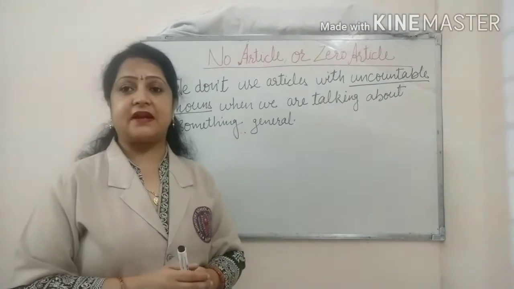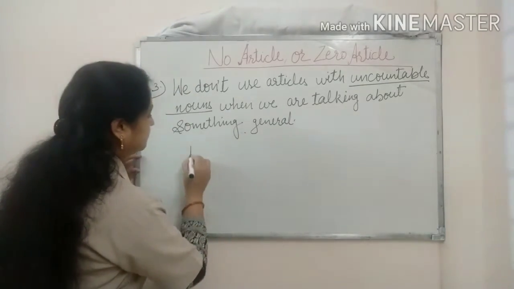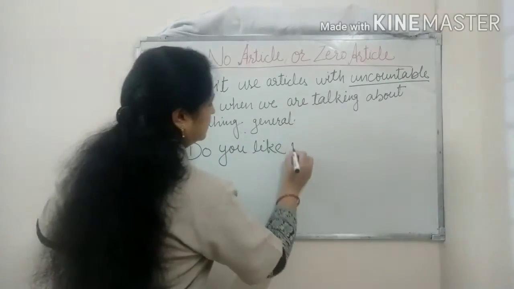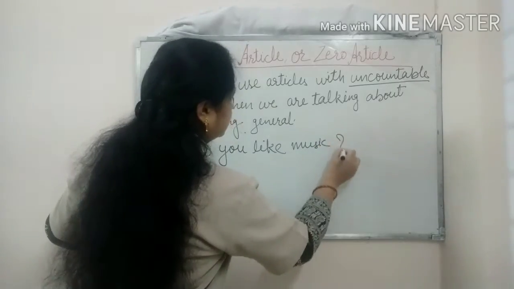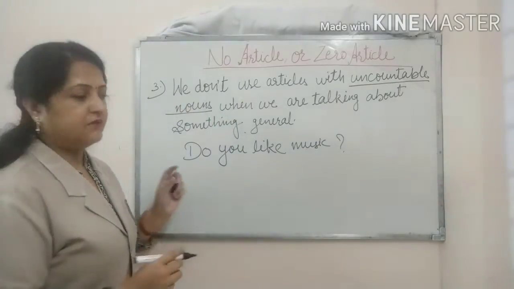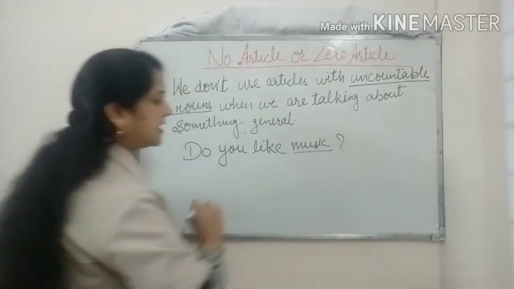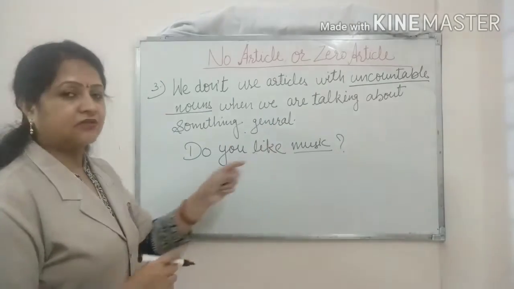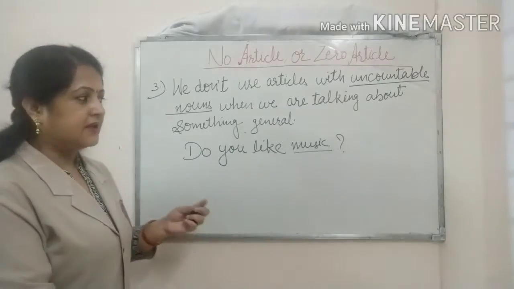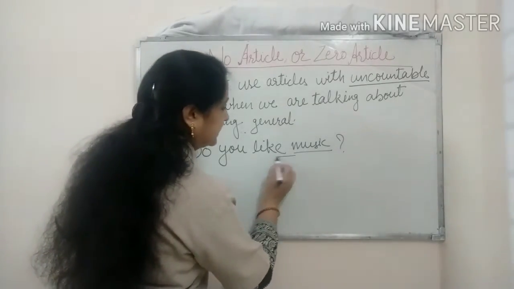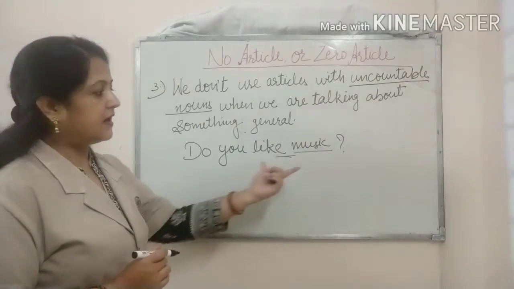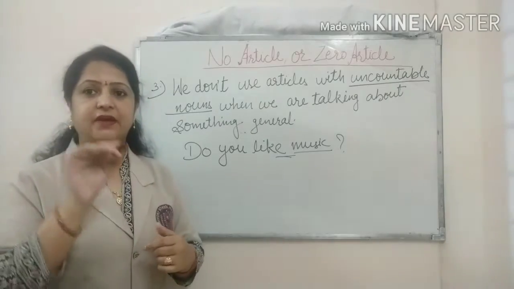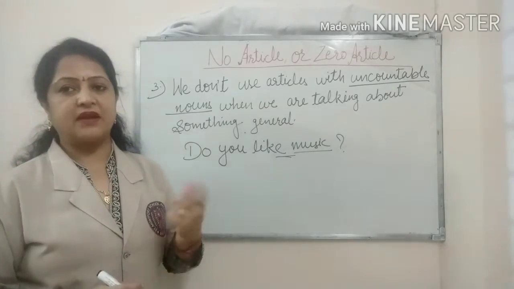So let's take some examples here. The first example that I am writing here: do you like music? So here in this example we can see that music is an uncountable noun, and as we are talking about music here, the talking is a general talking. So that's why we are not using any article here before the uncountable noun music. If I write the music, then this will be wrong.